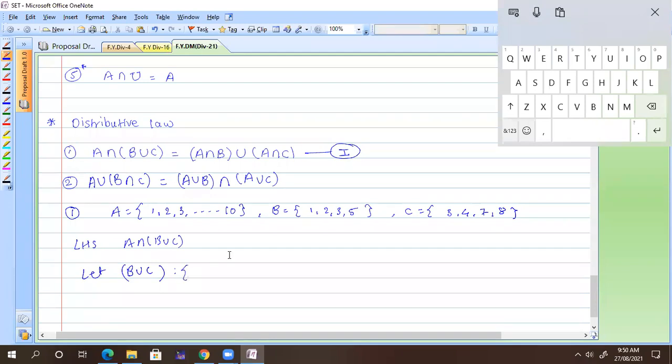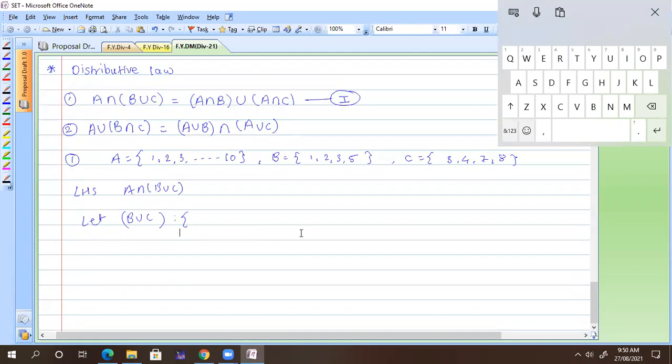We need to write all the elements from B and C. So we have 1, 2, 3, 4. Is 5 there? Yes, 5 is also there. Is 6 there? No, 6 is not there. Then 7 and 8. So this is nothing but B union C. Now you need to calculate A intersection (B union C).